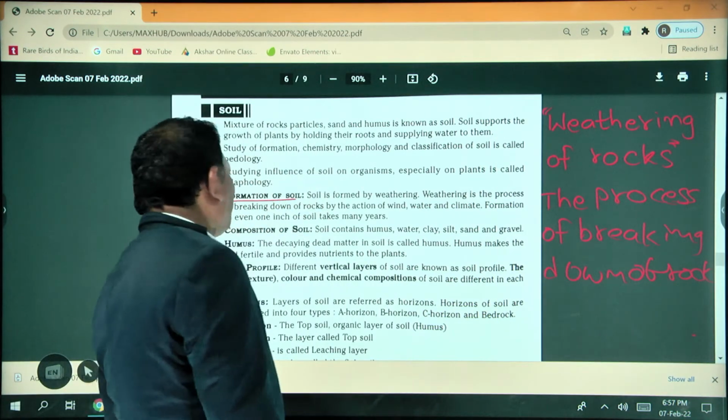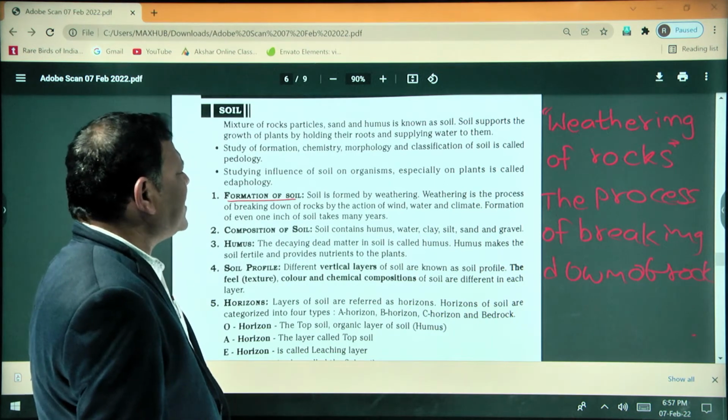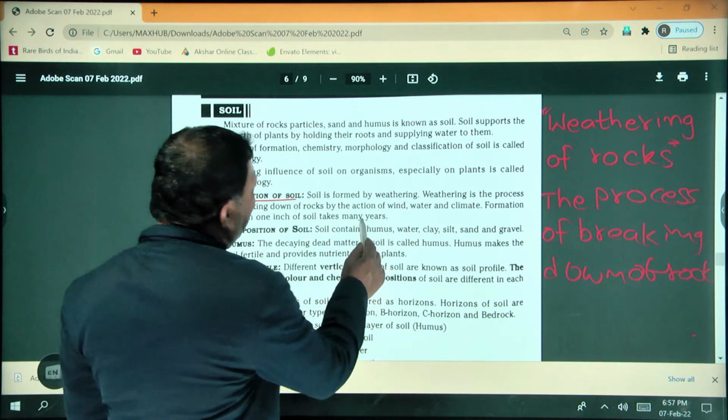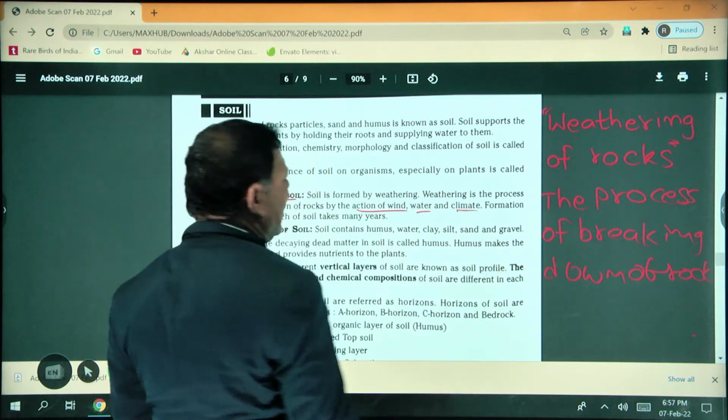So that means formation of the soil is the weathering of the rocks. Weathering means the process of breaking down of the rocks by the action of wind, water and climate.